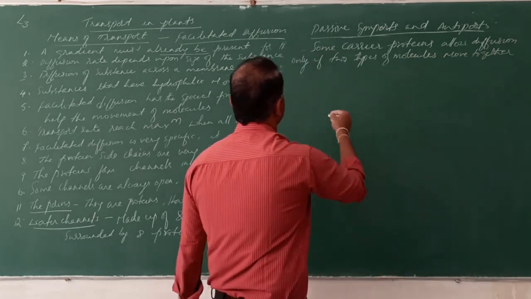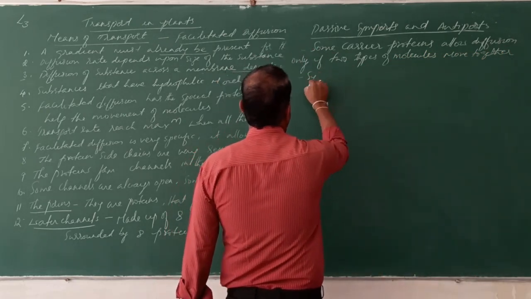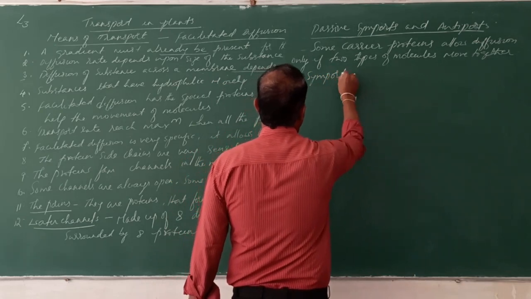So then we classify it into different types. Symport.